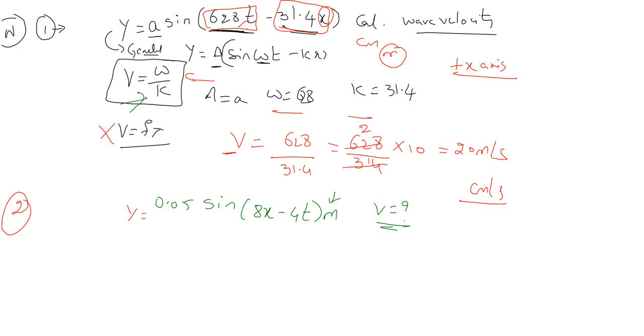V is equal to omega by k. Here this is plus, k value is equal to 8. This is minus, omega value is 4.